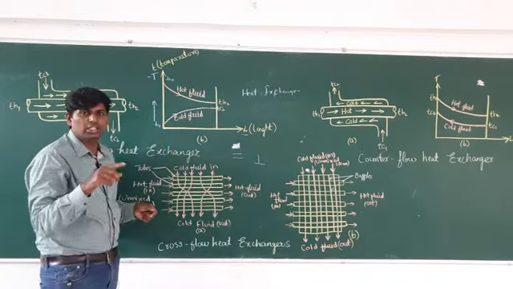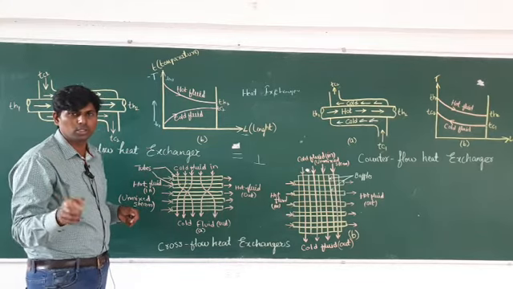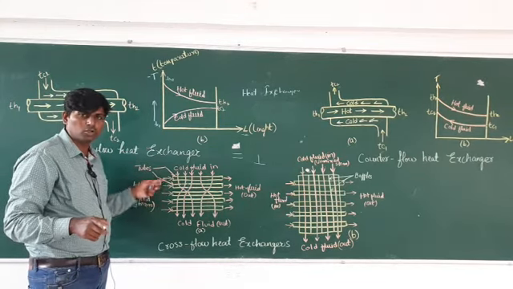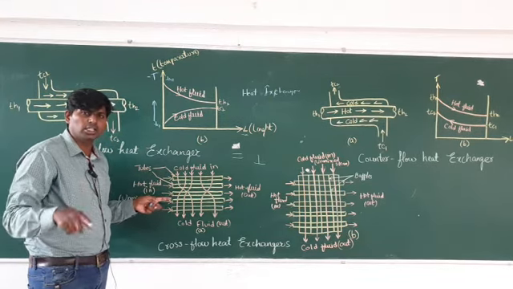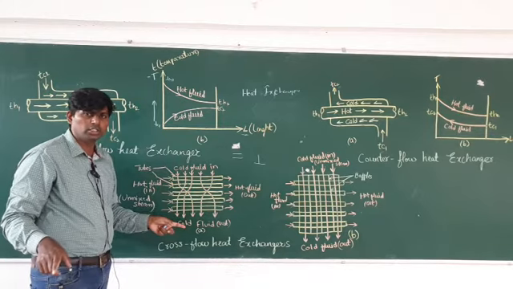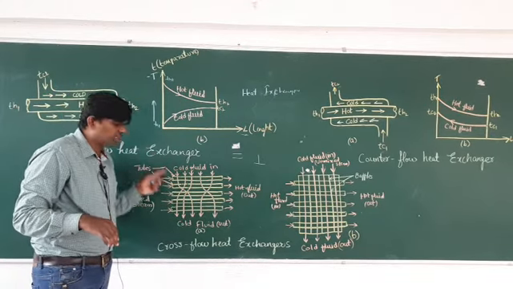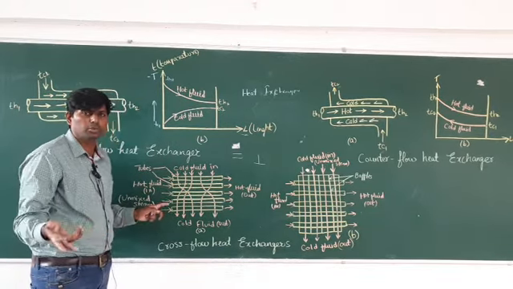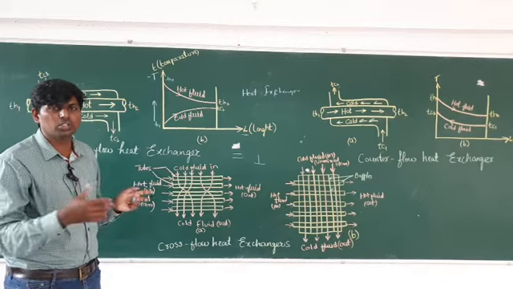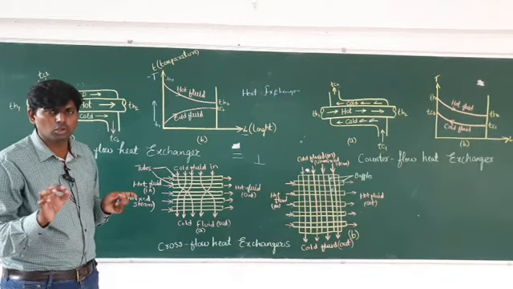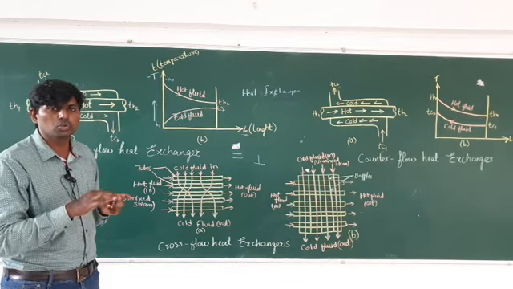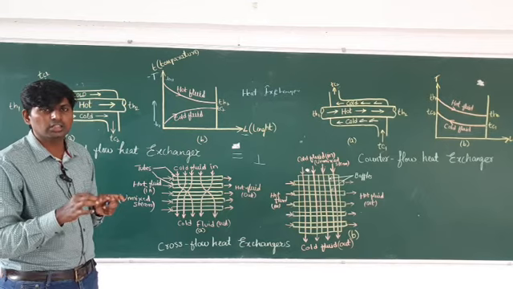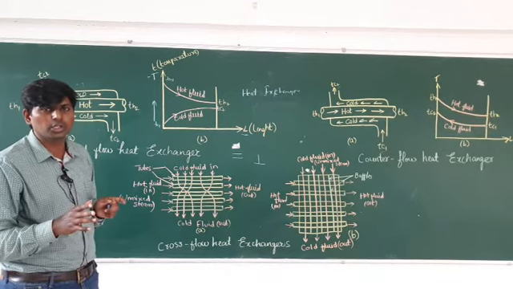Here you can't indicate TH1, TH2, because only a single fluid will not be there. Here a number of fluids will be there. You can pass different types of fluid here. So you can't indicate TH1 and TH2, TC1 and TC2 here, it depends upon the fluid. You can also use the same type of fluid, it's up to you. For decreasing or increasing temperature, you will use the heat exchanger. It is not only used for decreasing or only for increasing the temperature, it is used to both increase as well as decrease the temperature. That is the function of a heat exchanger.